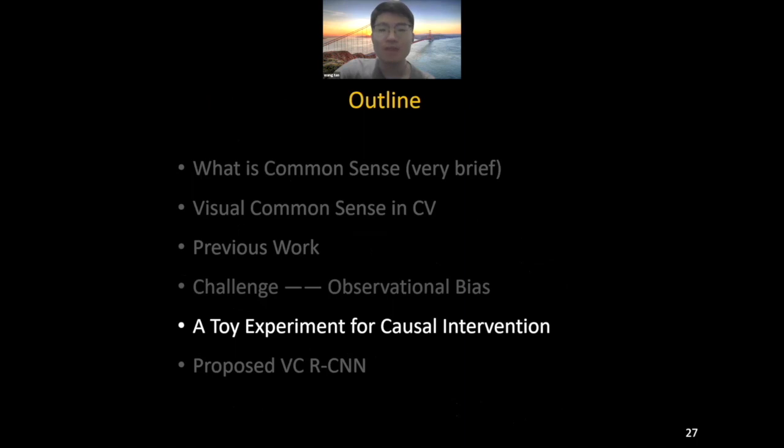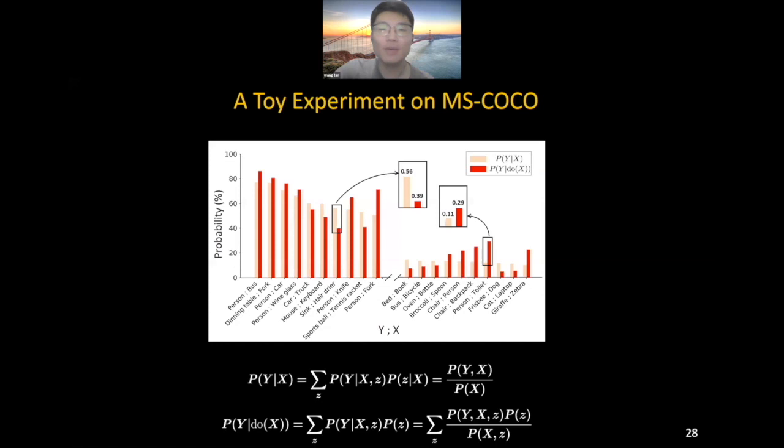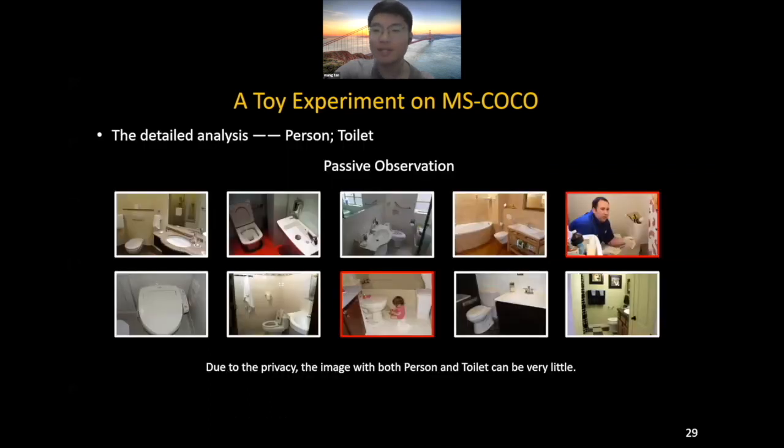To further demonstrate the effectiveness of causal intervention in our CV community, we perform a toy MS-COCO experiment with ground truth object labels. We compare the difference between association P(Y|X) and the causal intervention P(Y|do(X)). Here, we give a detailed analysis of the person and toilet.